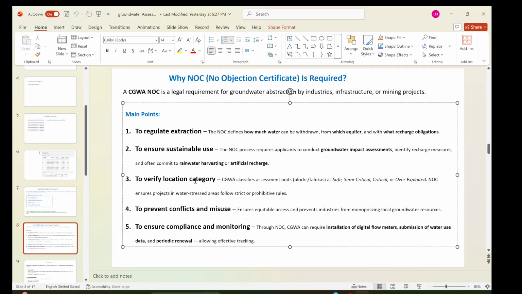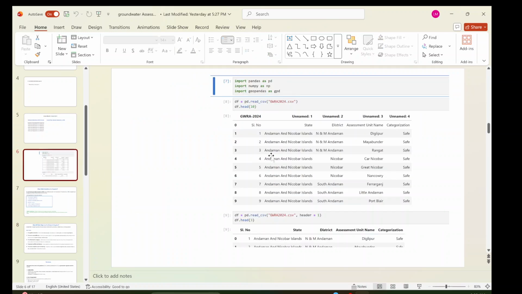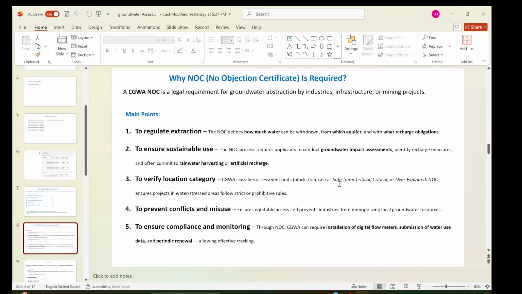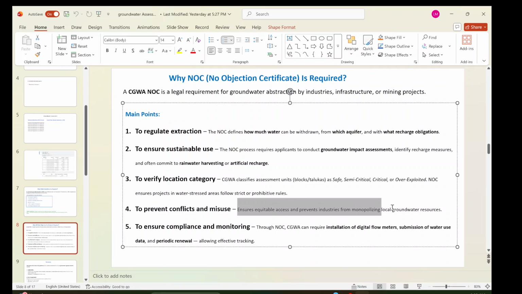Then, to verify location category: yesterday in the presentation I showed you that if you download the data from the groundwater website, there is categorization block-wise, by state, district, and assessment unit, which is mainly the block. Whether it is safe, semi-critical, critical, or over-exploited, there are a lot of categories. Based on that, they give the permission, to prevent conflict and misuse, right?